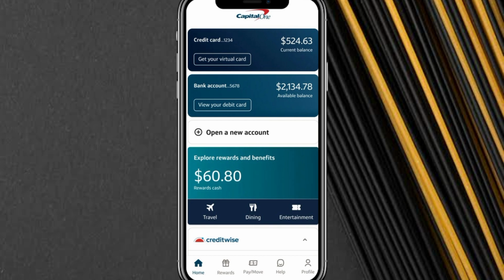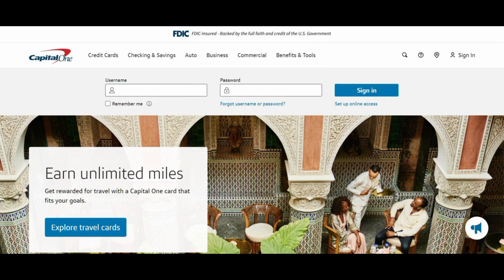If none of these steps have worked, it's possible that Capital One is experiencing a server outage. In this case, there's not much to do except wait for them to resolve the issue on their end. As a workaround, you can try logging in through the Capital One website to access your account.